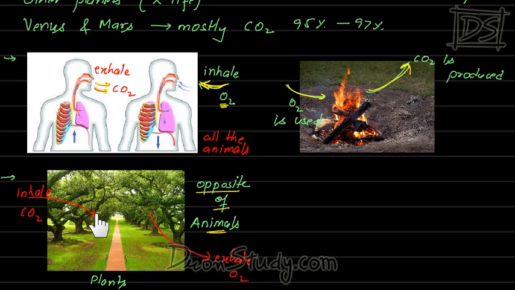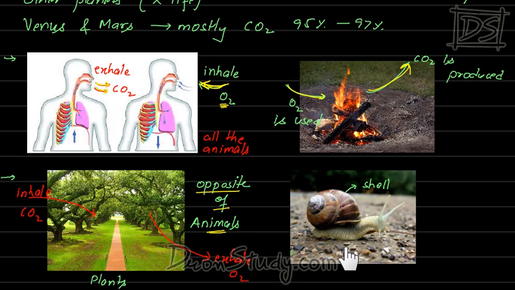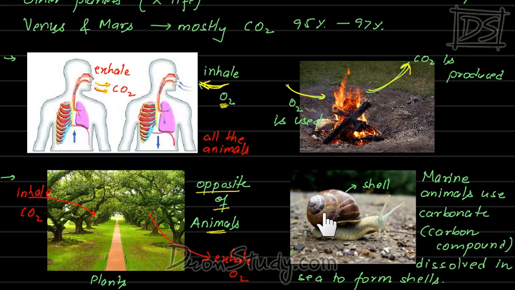In fact, I can tell you one more place where carbon dioxide is used. Plants are using carbon dioxide, right? So there is one more situation in which carbon dioxide is used. This shell, you might have seen such shells. These are made by animals in water. Marine animals, means animals in water, use carbonate.